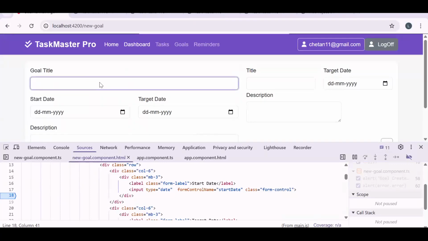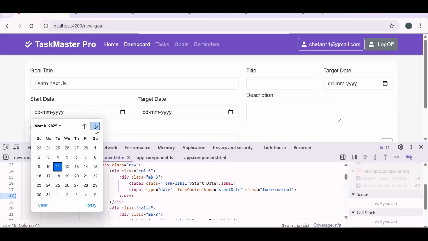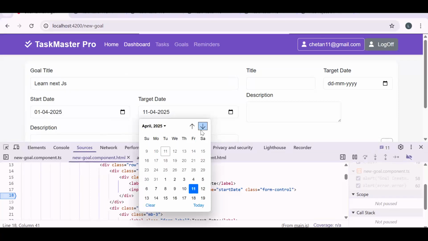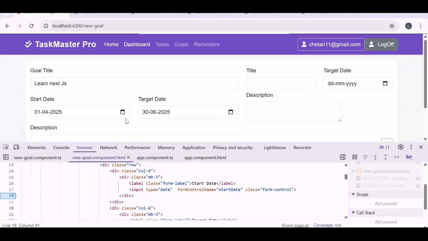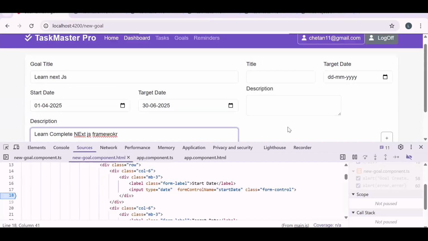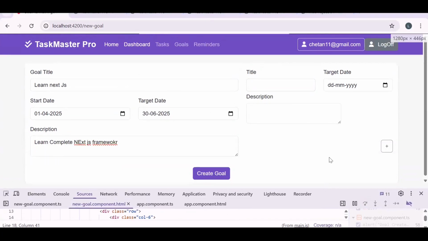Fine. Let's say learn Next.js, start April, target date June, learn complete Next framework. Let's say now I will break down this goal into smaller chunks.